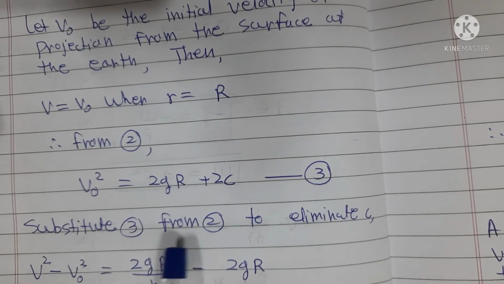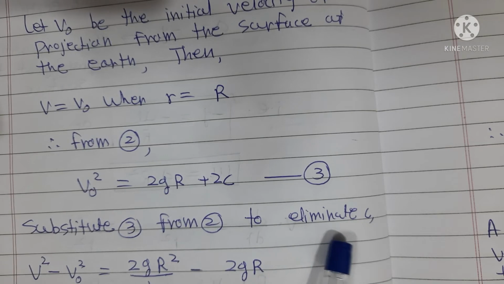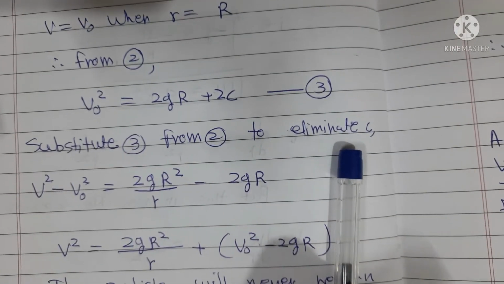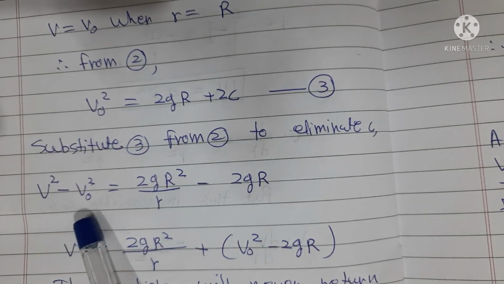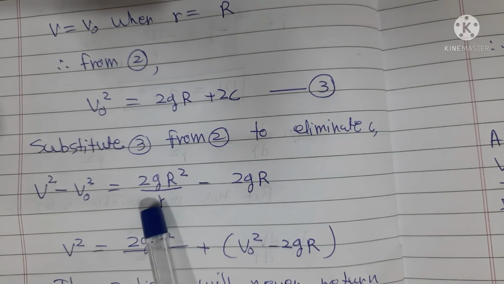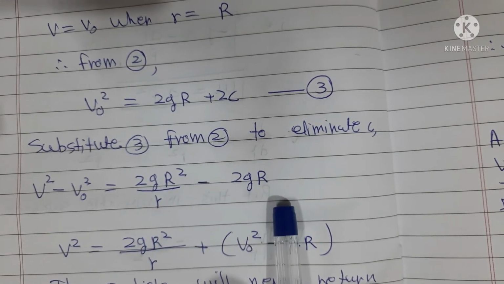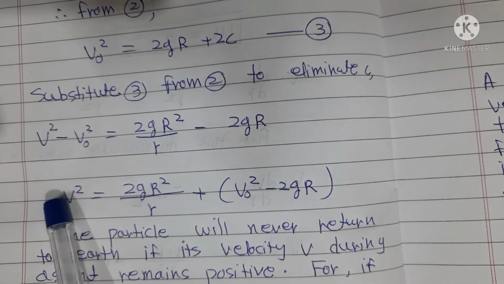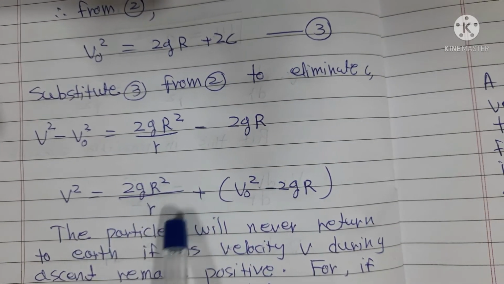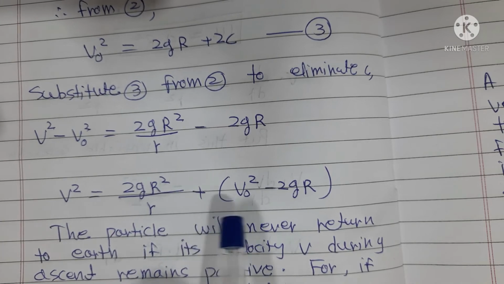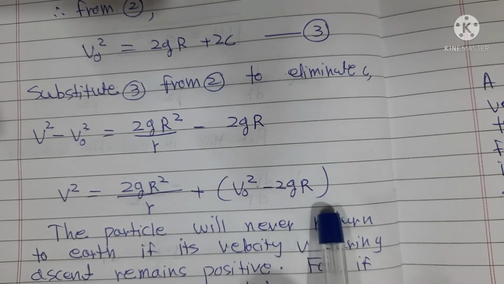Now subtract 3 from 2 to eliminate the constant C. We get v square minus v0 square is equal to 2gR square upon small r minus 2gR. Therefore, v square is equal to 2gR square upon r plus v0 square minus 2gR.